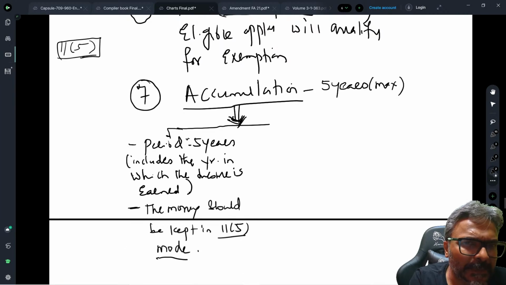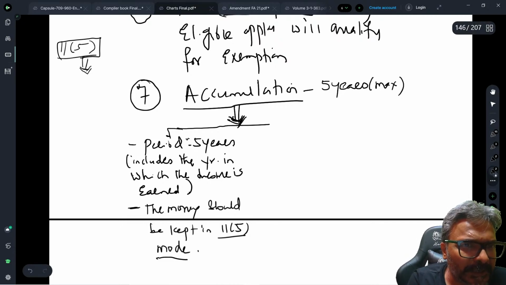Set apart. If they use the word set apart, then it should not be considered as an accumulation. It will be considered as an eligible application. So if the word set apart is there in the question in the examination, it is as good as the application. That is what I have said on the set apart part.